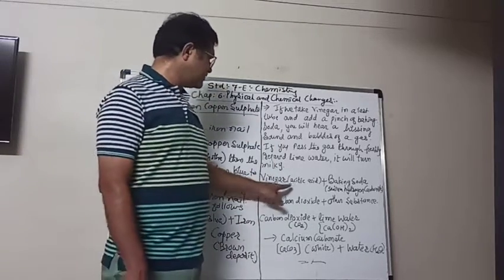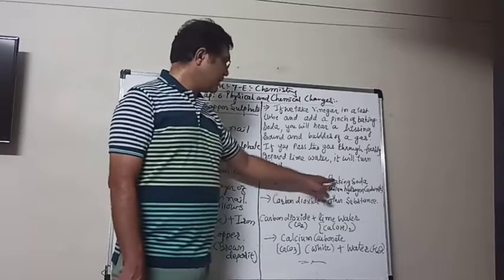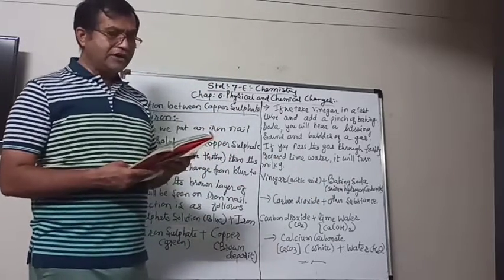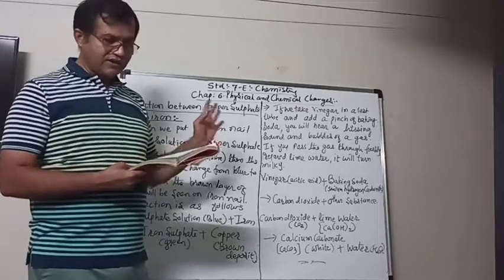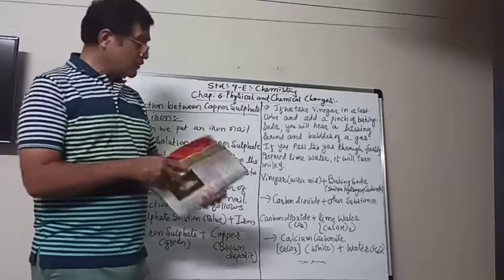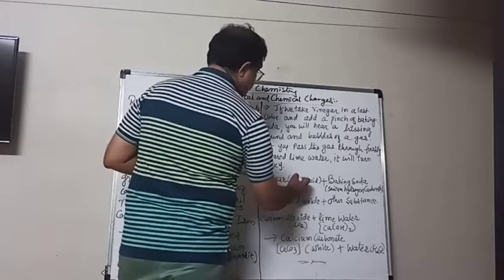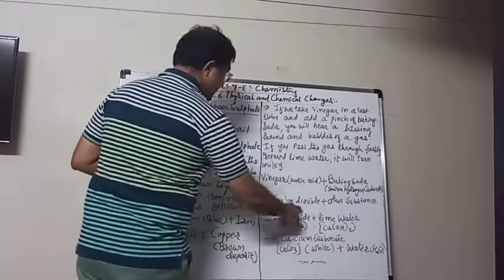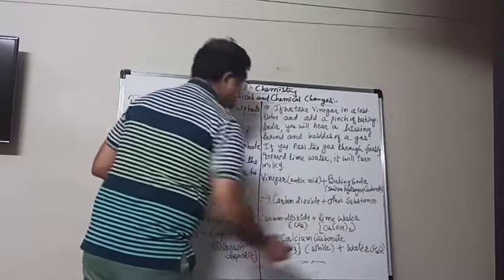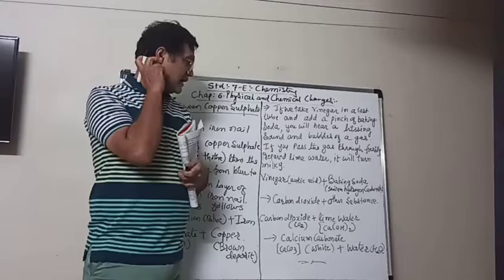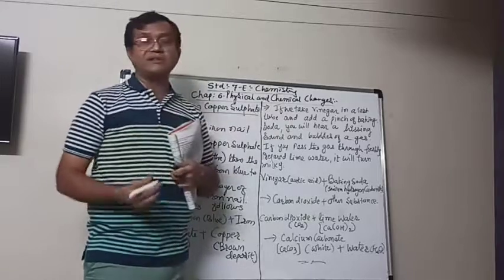So vinegar, that is acetic acid, plus baking soda, that is sodium hydrogen carbonate. When they are reacting with each other, then what happens? They make carbon dioxide plus other substances. It means carbon dioxide gas is produced and some other substance will be there.